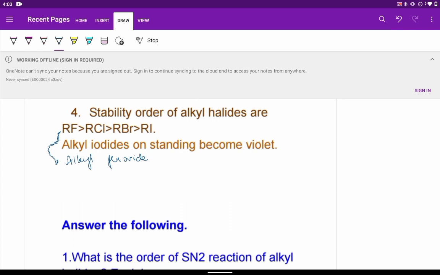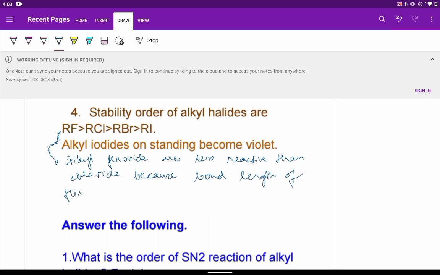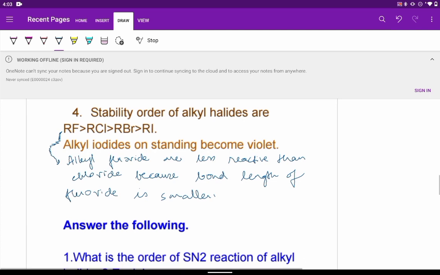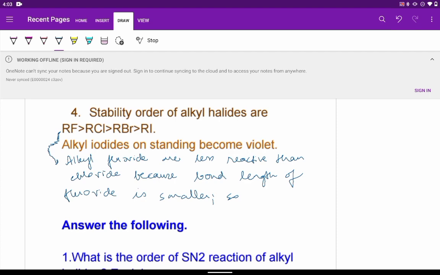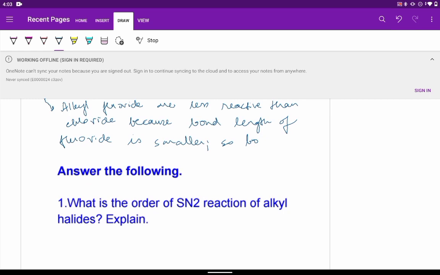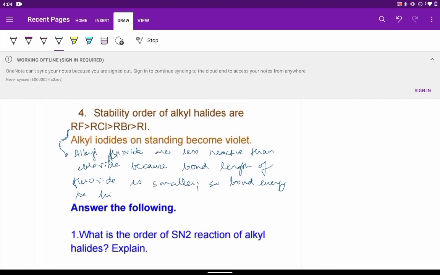This is because bond length of fluoride is smaller, so bond energy is higher. Therefore they will be more stable.